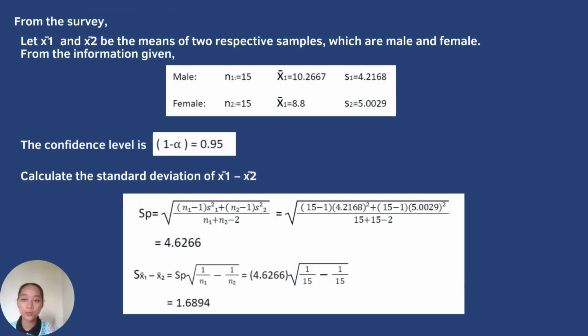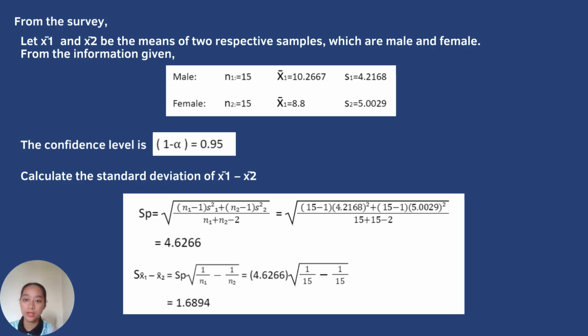From the survey, we let x1 bar and x2 bar be the means of two respective samples, which are male and female. From the information given, we see that the n for male is 15, the mean is 10.2667, and the standard deviation is 4.2168. As for female, the n is 15, the mean is 8.8, and the standard deviation is 5.0029.